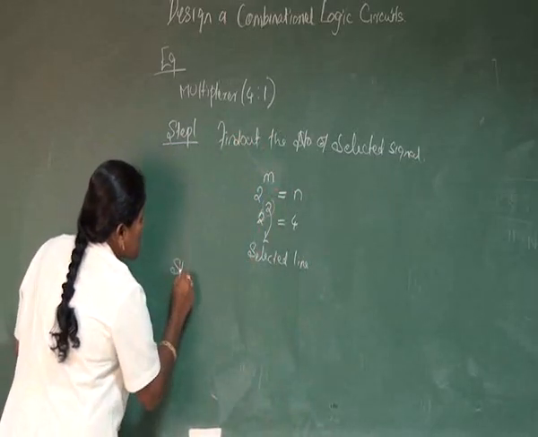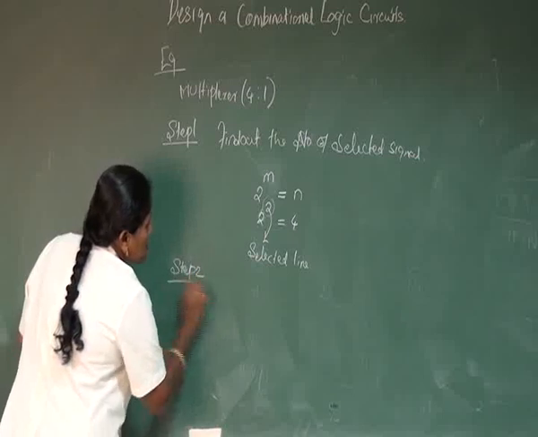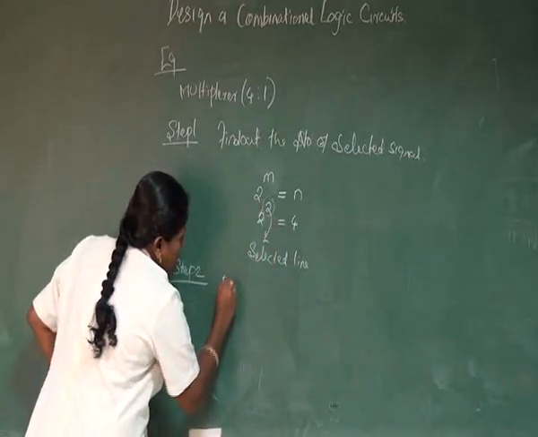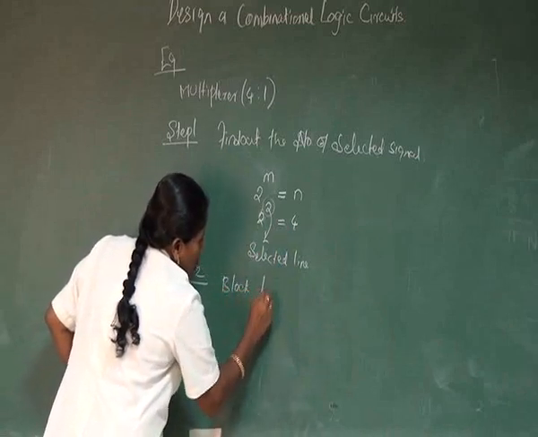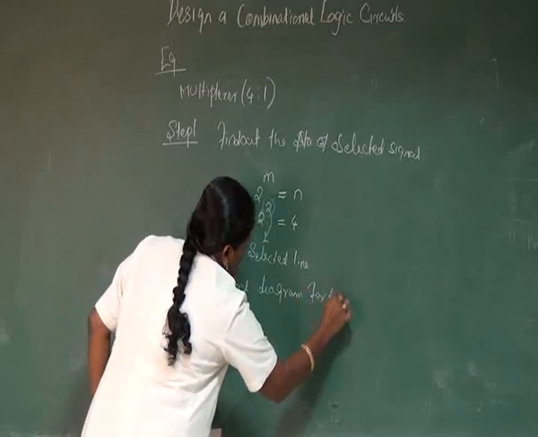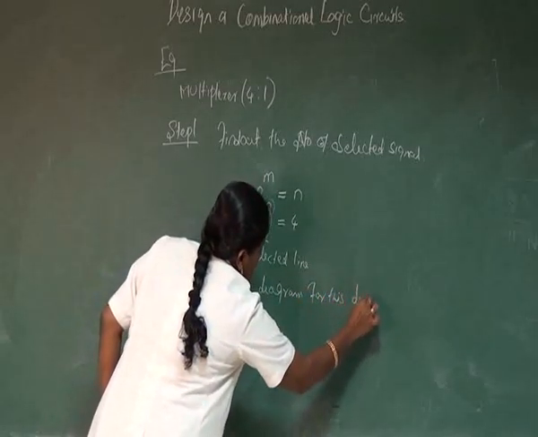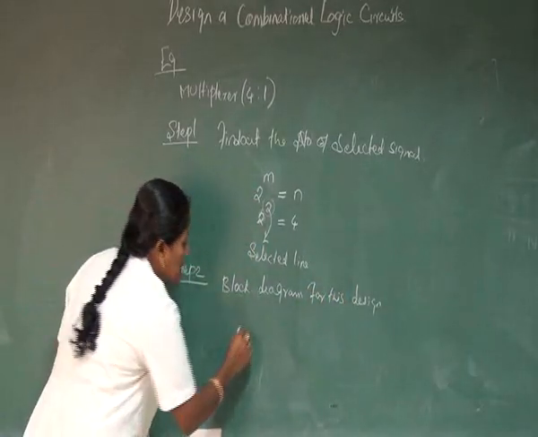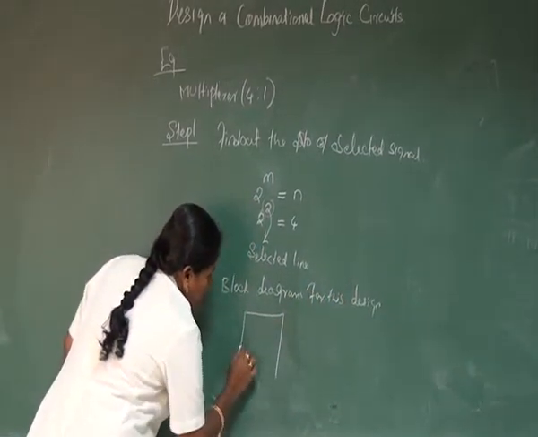And the next step is building the block diagram. The block diagram consists of the number of inputs and the number of outputs.